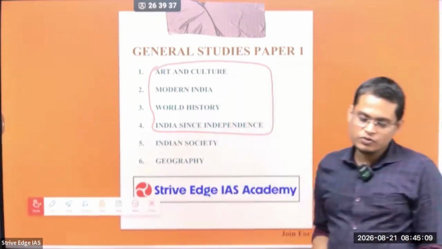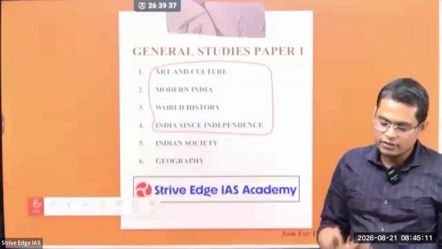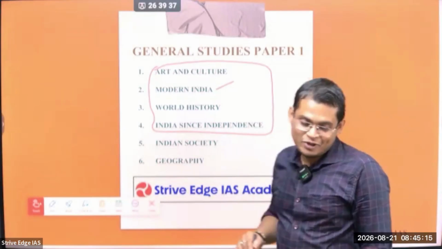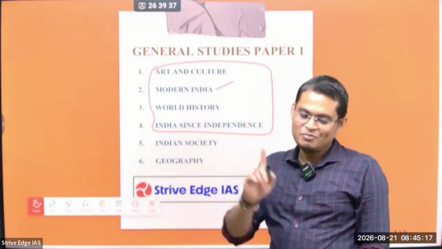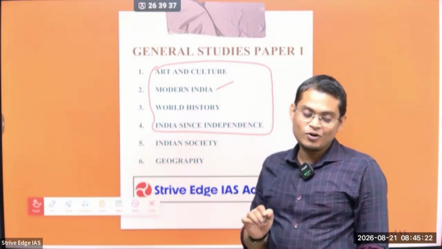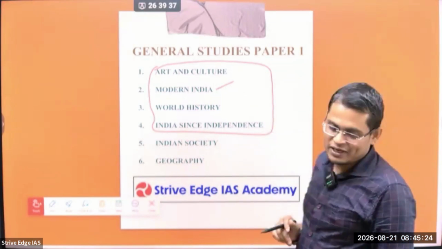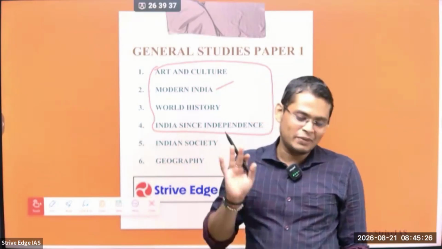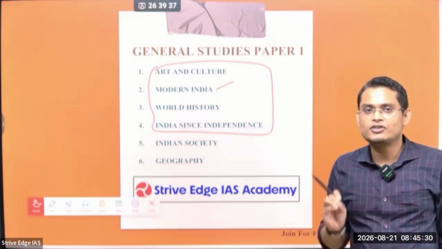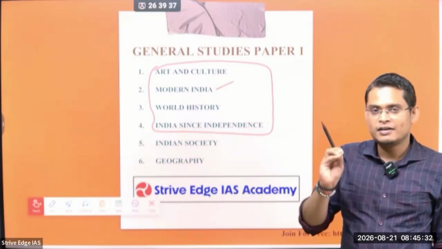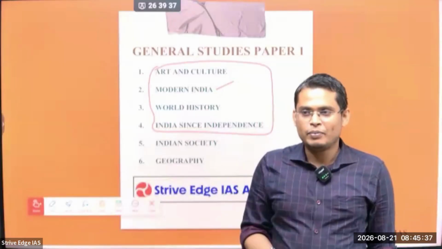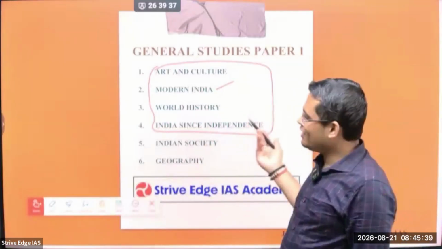Here they can ask questions from the art and culture of ancient, medieval, and modern times, and from modern India. Modern India is very important because it is there in your prelims and in your mains. So while studying modern India, focus more thoroughly. In your prelims there is no ancient and no medieval history, but they can ask questions from the art and culture of medieval and ancient history. Art and culture means dance, music, temple, painting; they can ask questions on all these things.